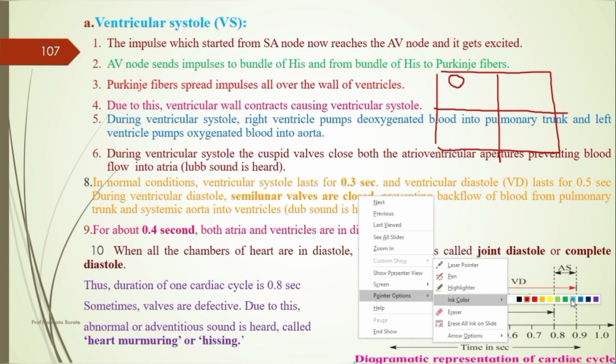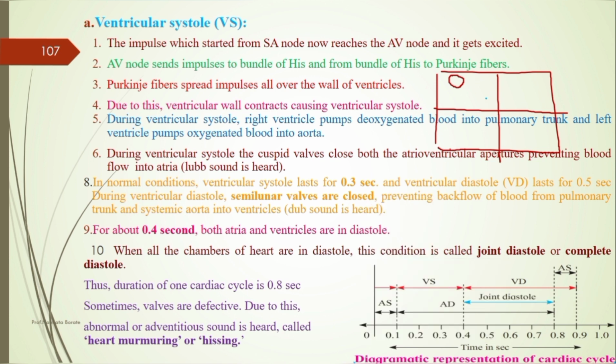Okay, just a second, I will change the color. I will take the blue color. Okay, here there is a presence of the AV node, in the interatrial septum near the coronary sinus.